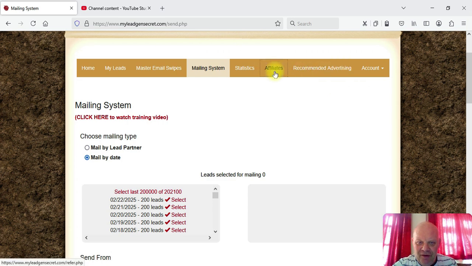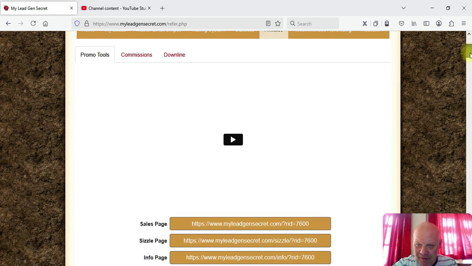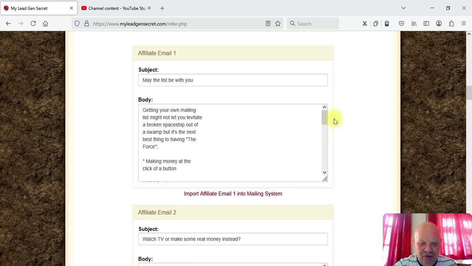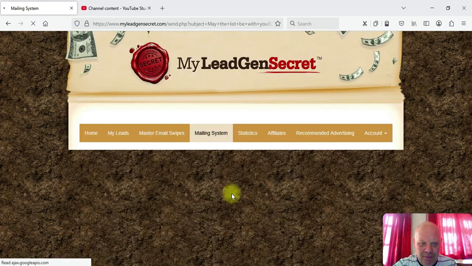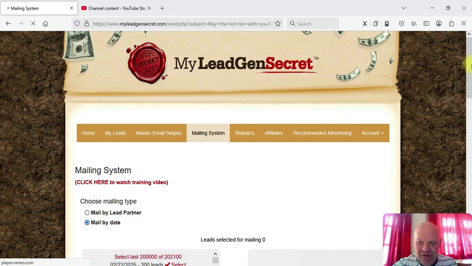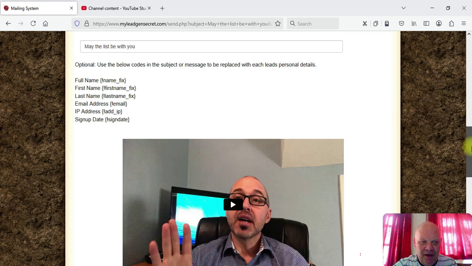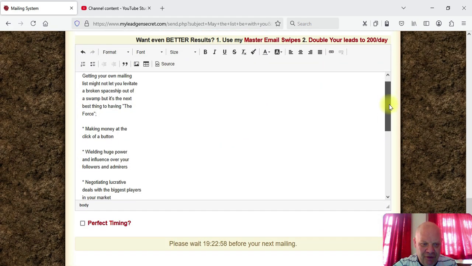If you're adding a message from the affiliates section, I'll just quickly show you. Your link will already be inside the message, so let's go to this page here. In the affiliates section you will have 10 pre-written emails, so let's do the first one here. Under this affiliate email it says import affiliate email 1 into the mailing system. So now the system is going to do everything for you. Your subject line is there and the message is already inputted into the mailing system.